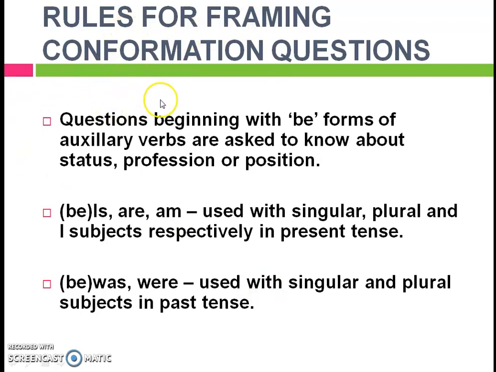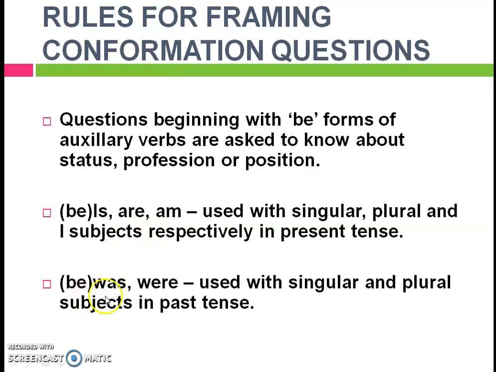Rules for framing confirmation questions. Questions beginning with be forms of auxiliary verbs are asked to know about status, profession, or position. Be forms of verb are is, are, am, used with singular, plural, and I subjects respectively in present tense. For example, is she your assistant? Are you okay? Am I disturbing you?